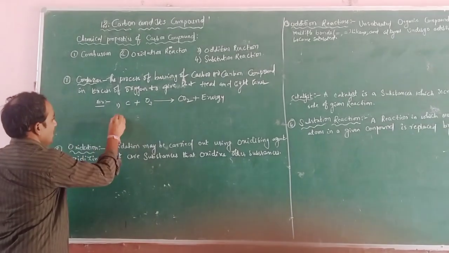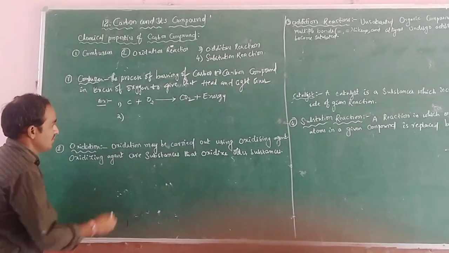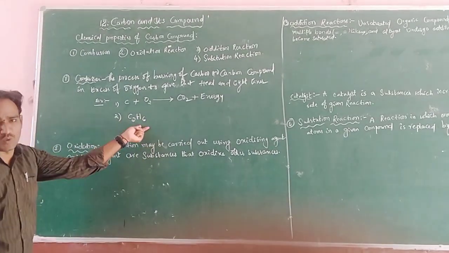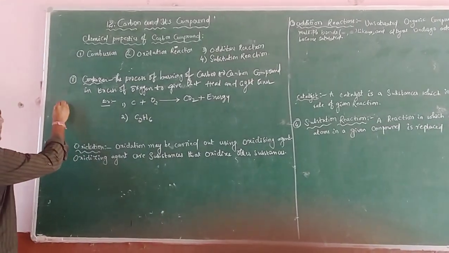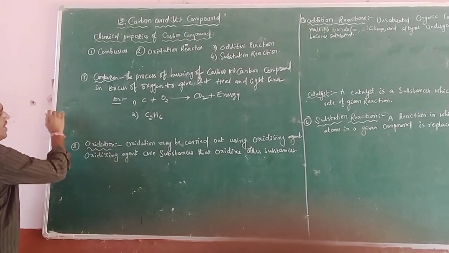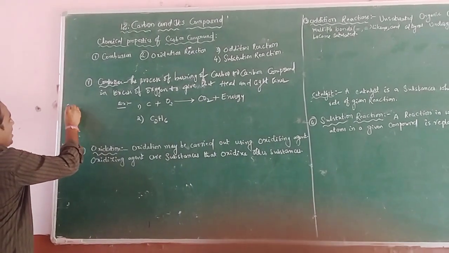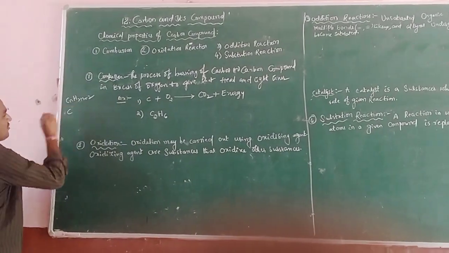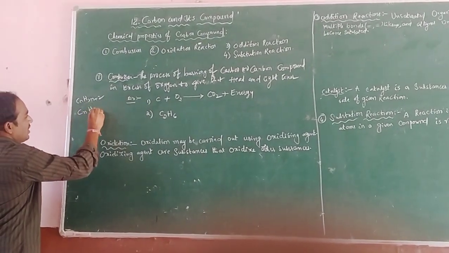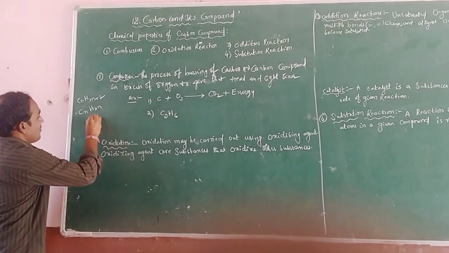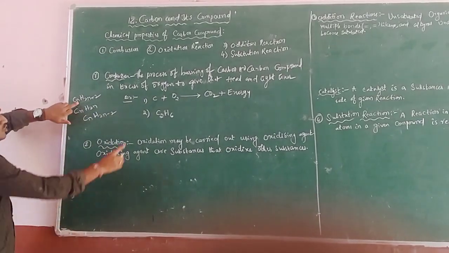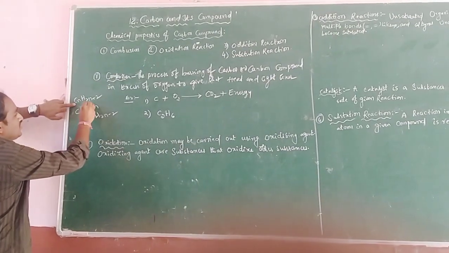Another example is C2H6. What is the general formula of alkane, alkene and alkyne? The formula of alkane is CnH2n+2, the formula of alkene is CnH2n, and the formula of alkyne is CnH2n-2. So here we substitute according to the two carbon value, C2.